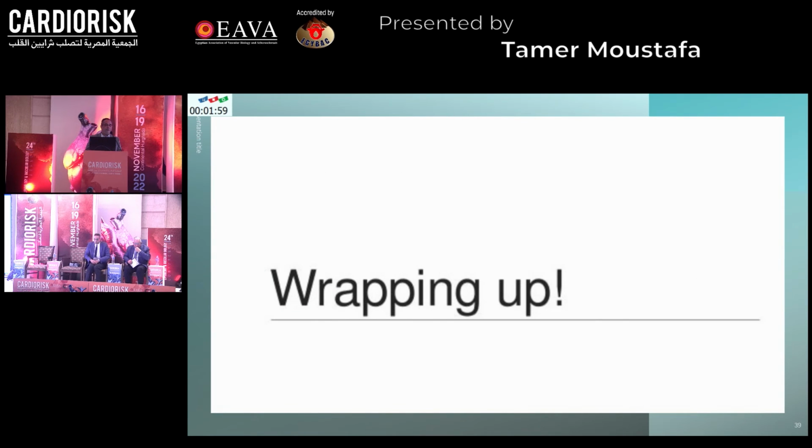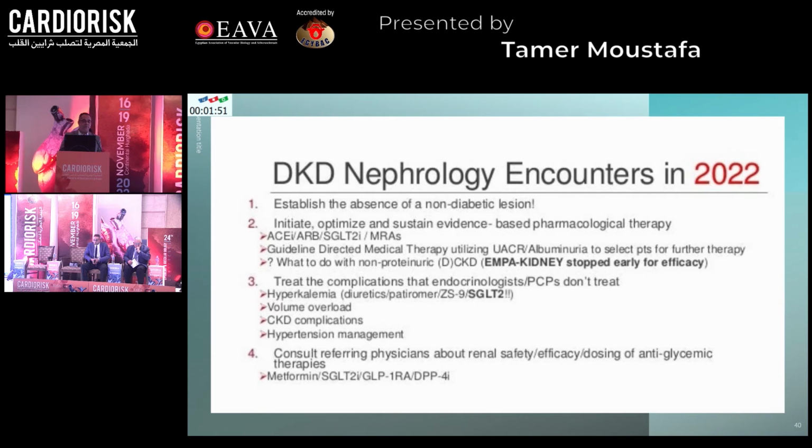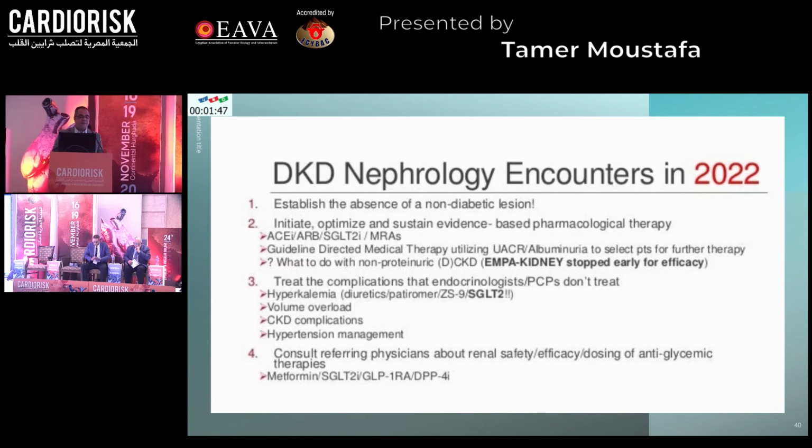And to wrap up in this last minute, the DKD nephrology encounters in 2022. Number one, establish the absence of a non-diabetic lesion. Initiate, optimize, and sustain evidence-based pharmacological therapy, whether ACE inhibitor, ARB, SGLT2 inhibitor, MRAs, and guideline-directed medical therapy, utilizing the urinary albumin creatinine ratio and presence of albuminuria to select the patients for further therapy.